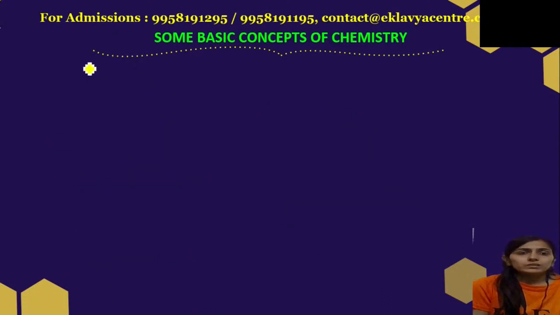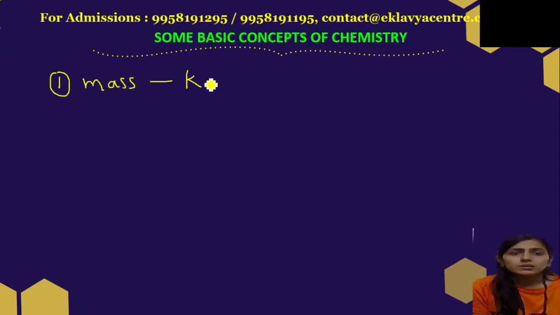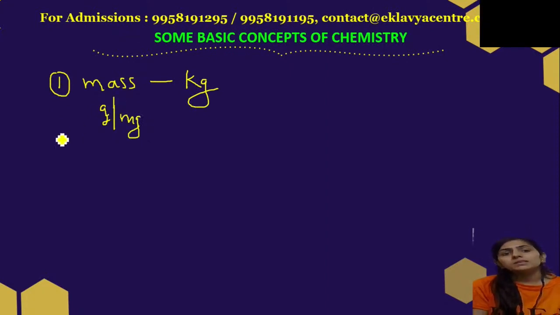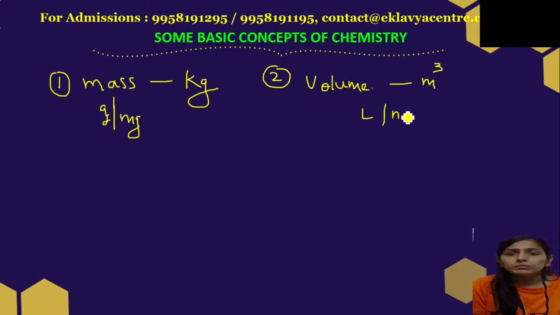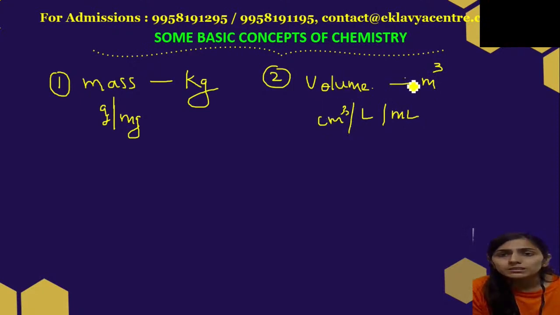Now the next thing, we were talking about measurement. Suppose we have mass. The unit of mass is kilogram, though we have other units of mass also, like gram and milligram. But the SI unit is kilogram. And if I talk about the volume of a substance, the SI unit is meter cube. Though liter, milliliter, and centimeter cube are also units of volume, the SI unit is meter cube.